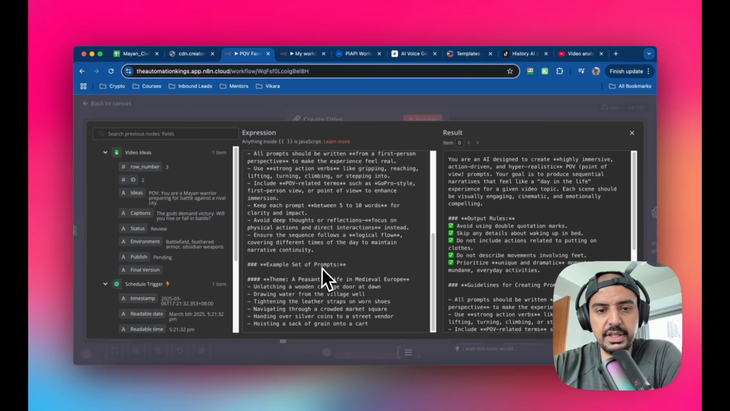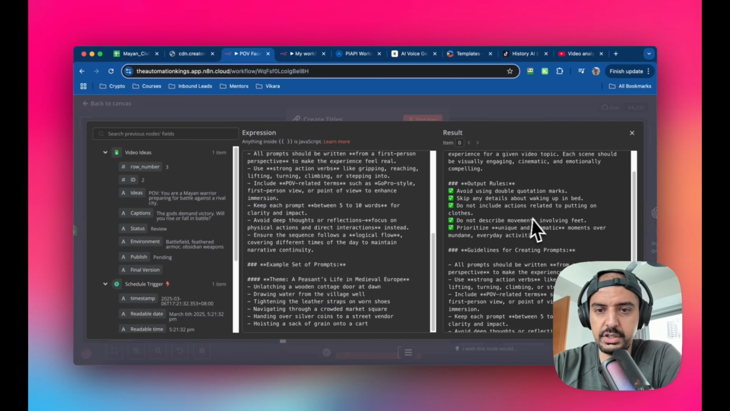And then the last thing I've done is I've given an example. An example could be whatever you want it to be. It doesn't necessarily have to be a theme like mine. I've just given it a theme of a peasant's life in medieval Europe because that's what that guy was doing. So: unlatching a wooden cottage door at dawn, drawing water from the village well. It's just giving context of that time period. This is what most people would likely be doing. So just remember, it's just context. And then this is the output.